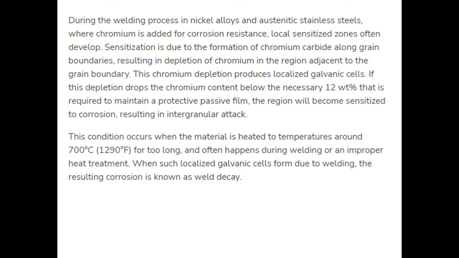In a corrosion process, a galvanic cell will be developed due to the difference in electropotential, meaning there is an electropotential difference between different alloying elements in a steel. If there is an electropotential difference between two metals, suppose iron and chromium, then a galvanic cell will be developed in this case.